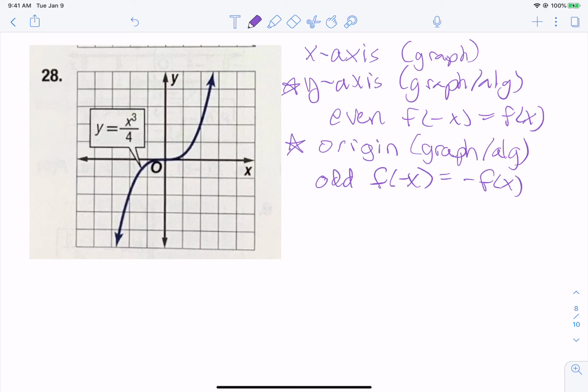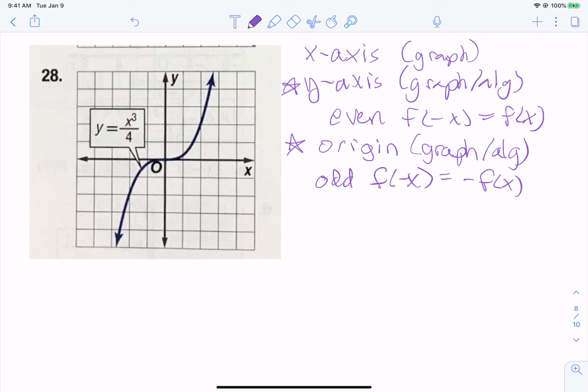So 28. Give me an answer here. Can we fold that over the x-axis and get a perfect mirror on the other side? Can we fold that over? Does it have x-axis symmetry? Give me a yes or a no. What do you think? Does it have x-axis symmetry? It does not. You're right. We can't fold it over and match it up perfectly.